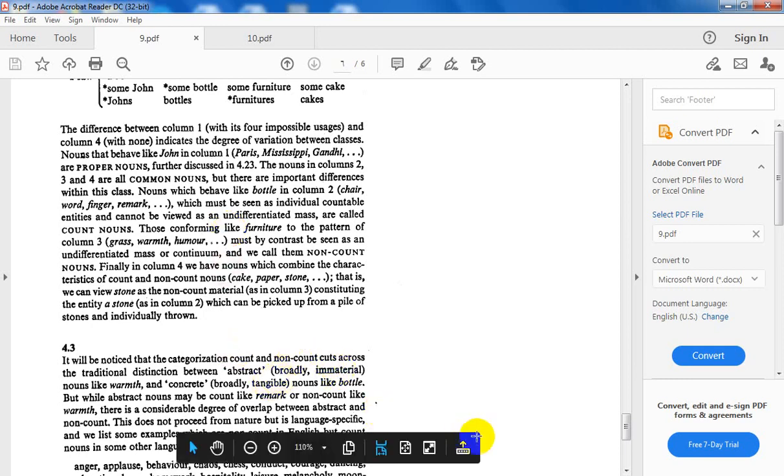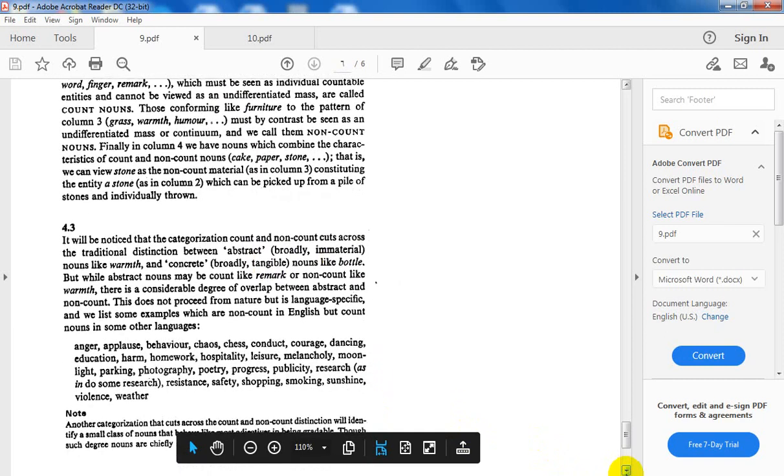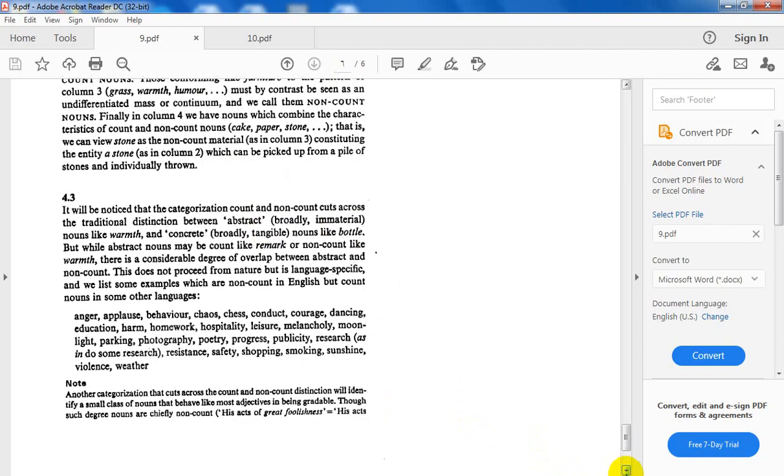Another way for classifying nouns, depending on meaning, is whether the nouns are or can be touched or cannot be touched, whether they are abstract or concrete.